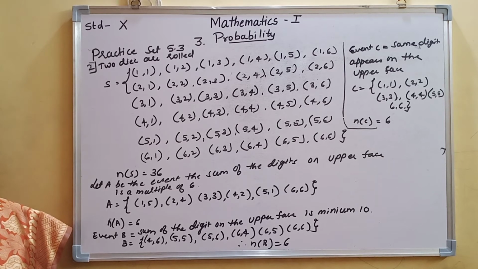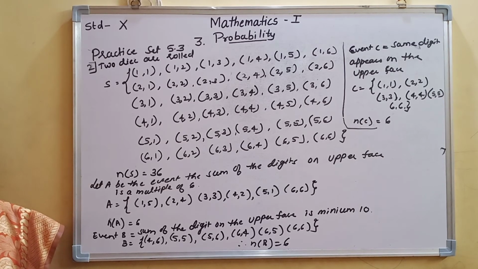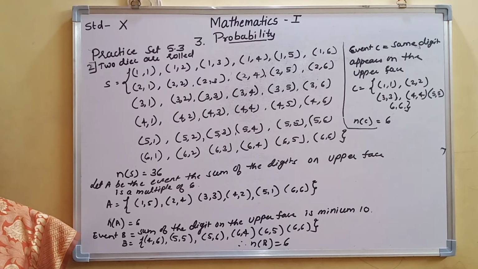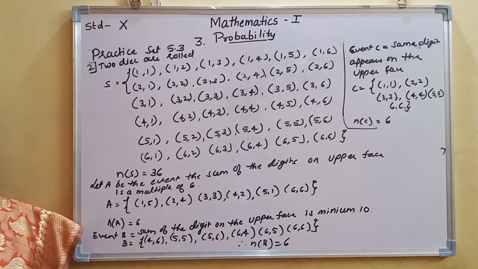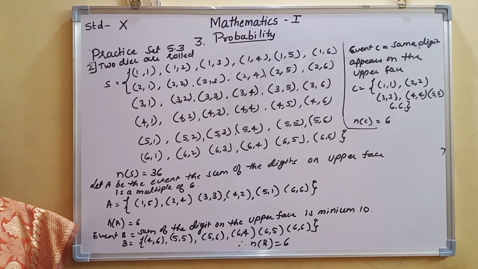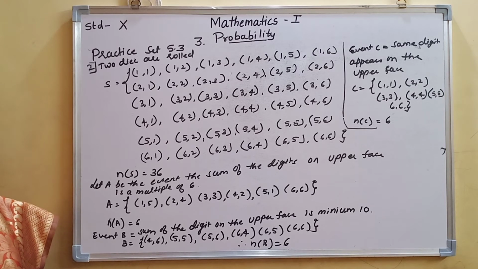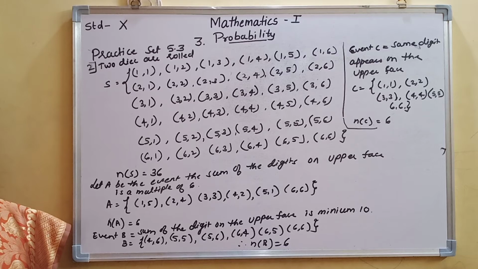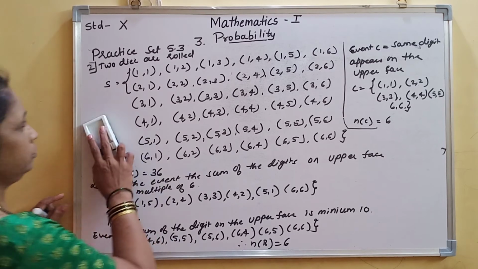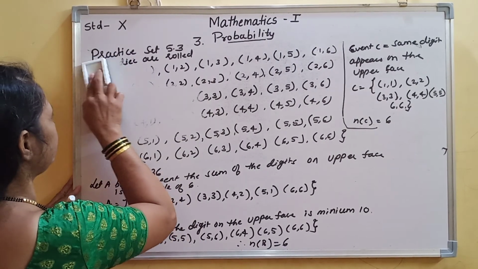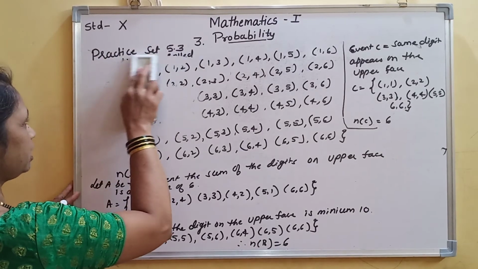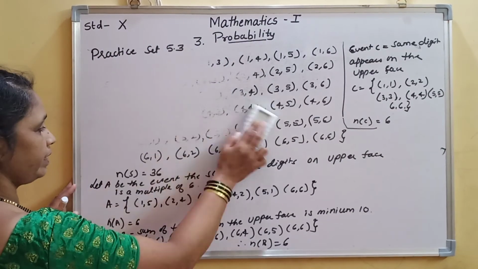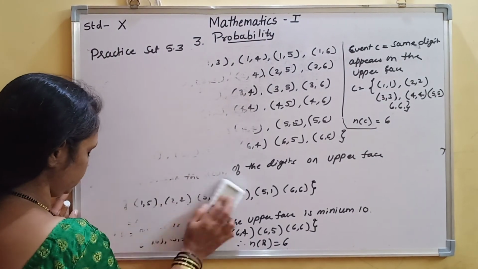Okay, now the next question is, 3 coins are tossed simultaneously. 3 coins, you know how it is. Now these examples you will write in your notebook. So the next is the third question, 3 coins. When 3 coins are tossed, what is the sample space? I am not writing the question now.